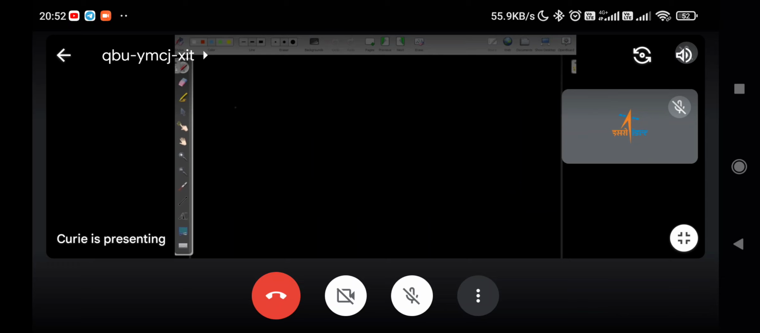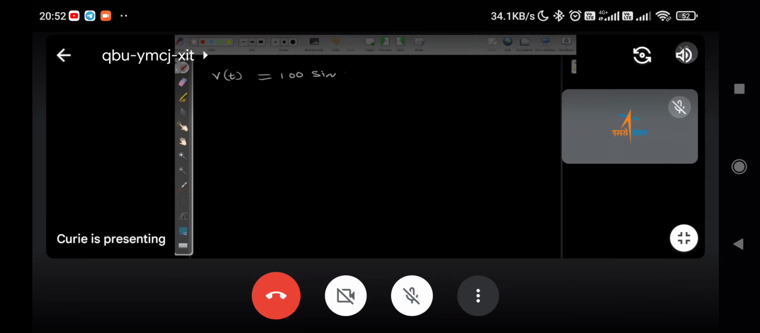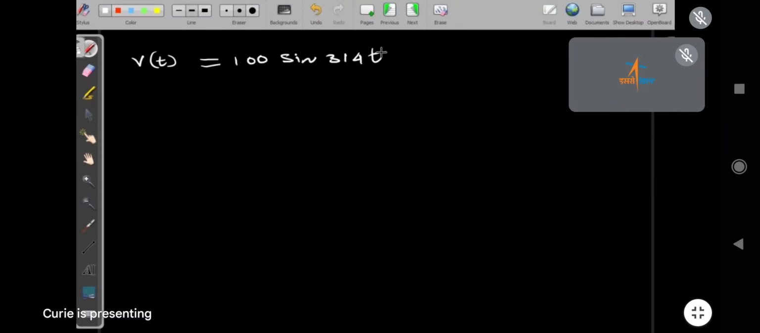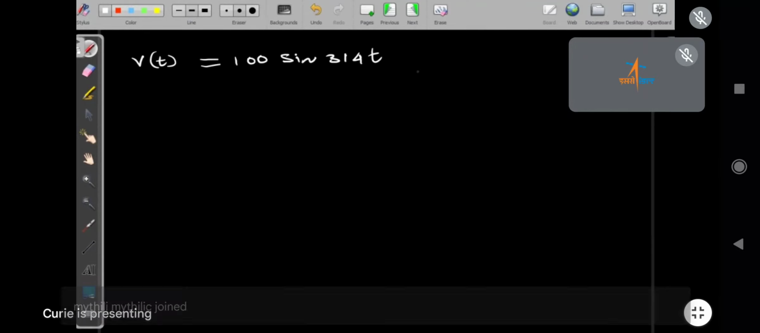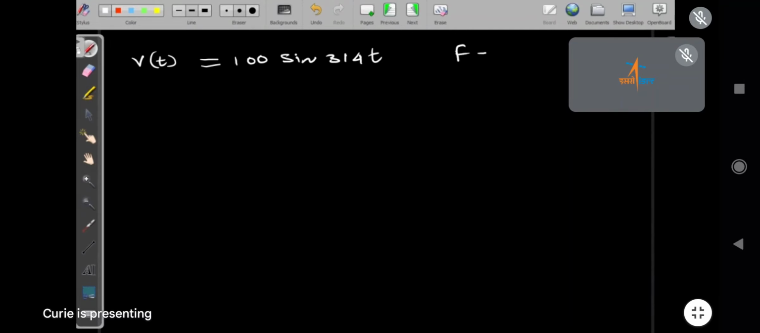One more question I want to ask, only about the frequency. Now another waveform, V of t equal to 100 sine 314t. Now what is the frequency here? For the given wave equation, what is the frequency? F we have to find.